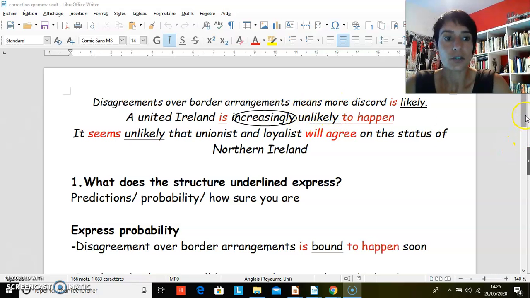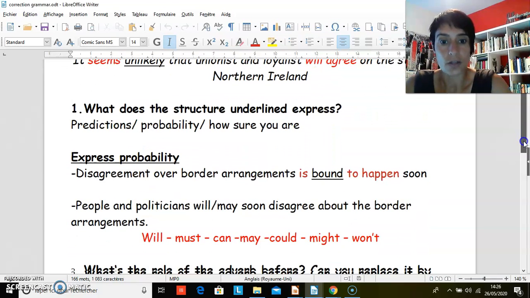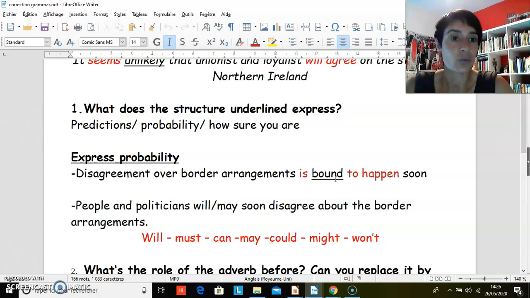And we have seen, and you already know, grammatical means and lexical means to express probability. So there is a structure which is be bound to happen, and here it's an idea of high probability, that you are sure that it's going to happen because you've got the clues and the indication that there is no doubt. It's a form of destiny and fate. So you've got this idea of fate in this expression.